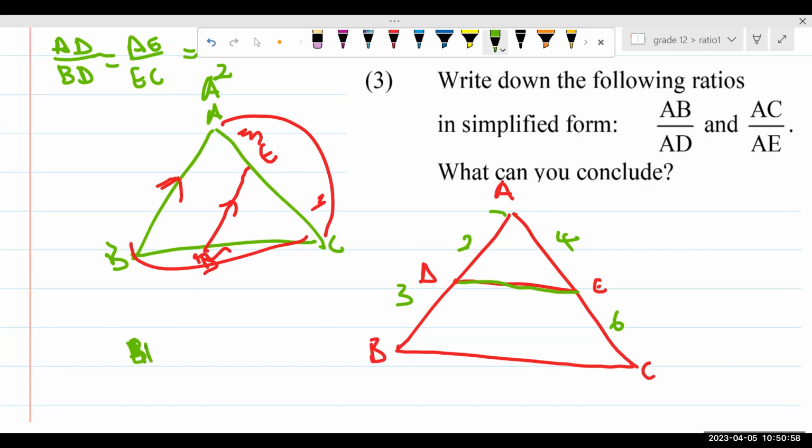DE is going to be parallel to BC. And the reason why we are saying that is because these two sides are in proportion. Because this side and this side have equal ratios, it makes the lines to be parallel. So, equal ratios make parallel lines. Parallel lines make equal ratios. Does it make sense? Yes. Equal ratios make parallel lines. Okay? And then parallel lines are going to make what? Equal ratios.